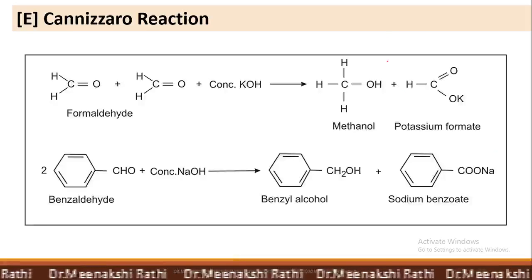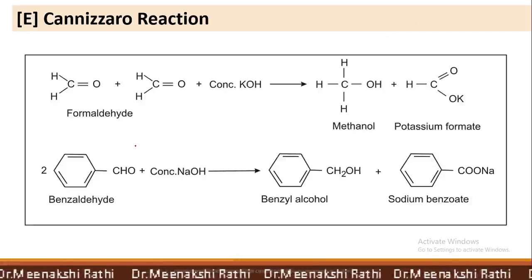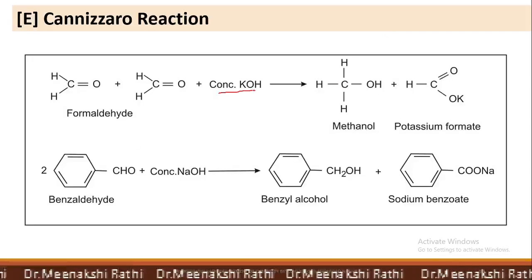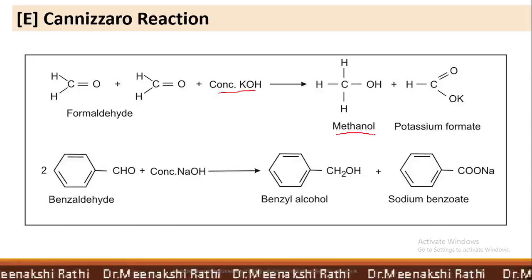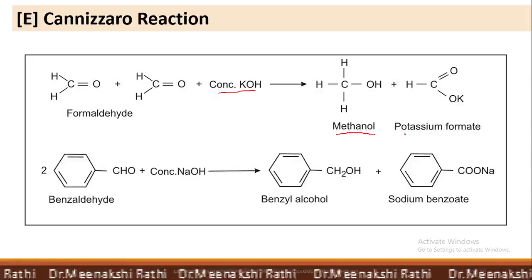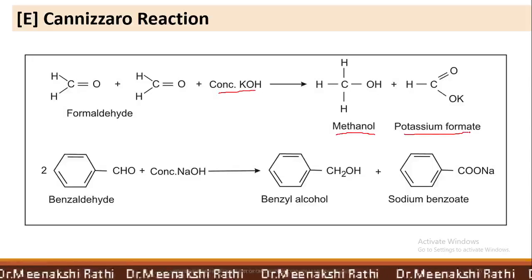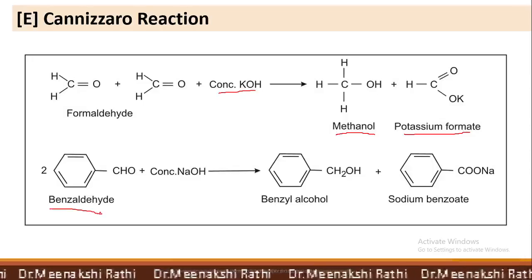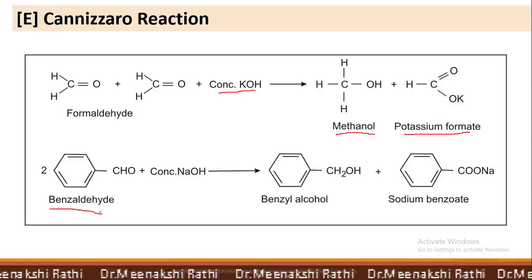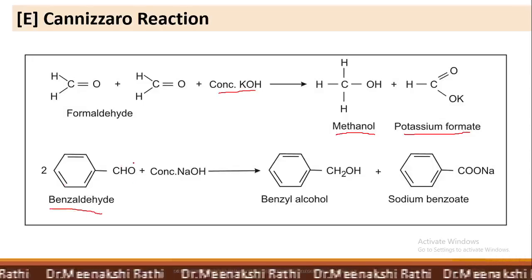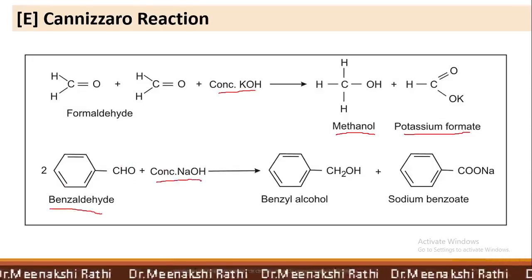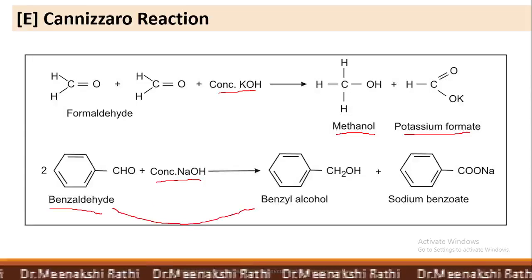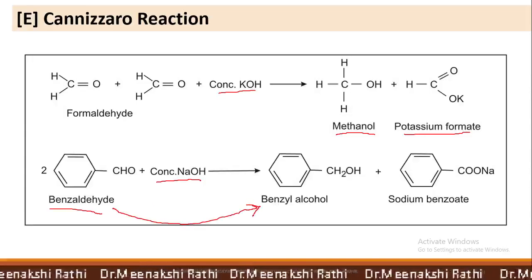Here, these are the examples. Formaldehyde, which we already discussed, in presence of concentrated alkali forms methanol as a reduced product and sodium salt of acid as an oxidized product. While benzaldehyde, again it does not contain alpha hydrogen atom, so when two molecules of benzaldehyde are reacted with concentrated NaOH, one molecule of benzaldehyde is converted into benzyl alcohol.